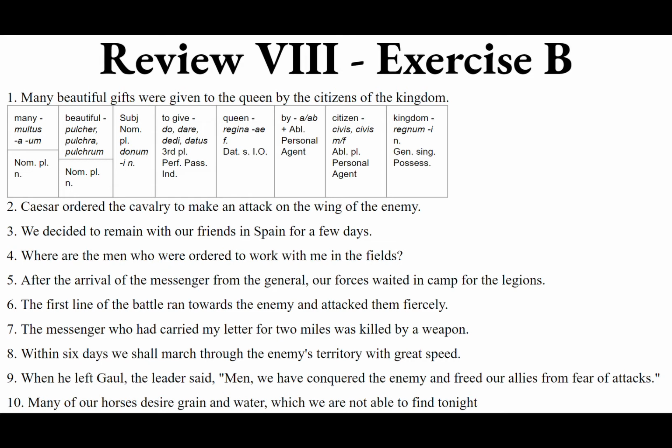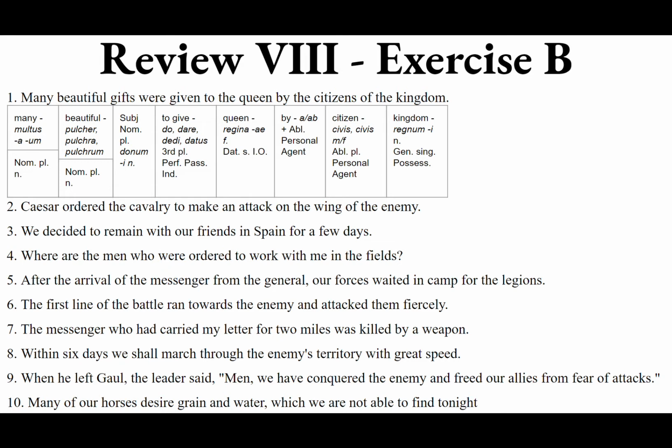Where are we hanging out? In Spain, where the rain stays mainly on the plain. So Hispania, ae, feminine. Spain, we want in plus the ablative. We want the ablative of location. So in Hispania, macron over the second a, the final a. So cum amicis nostris in Hispania for a few days.